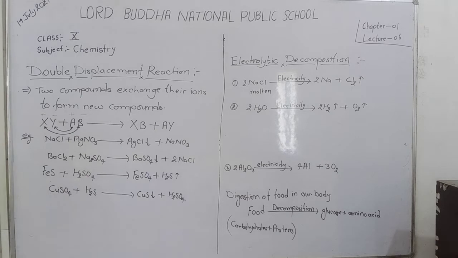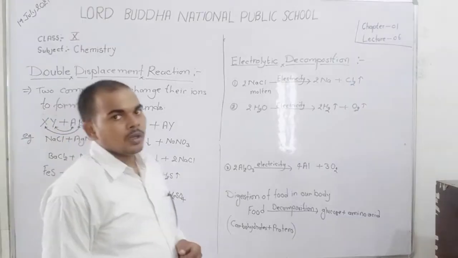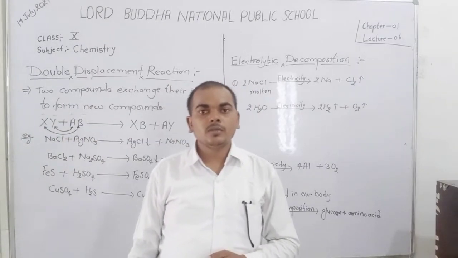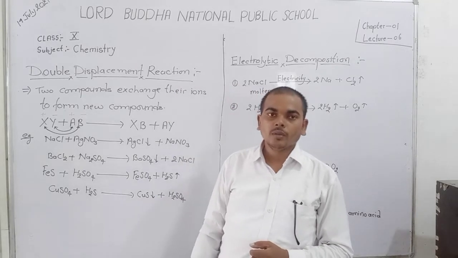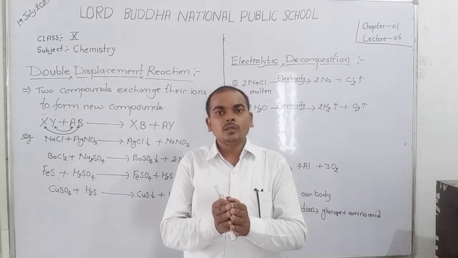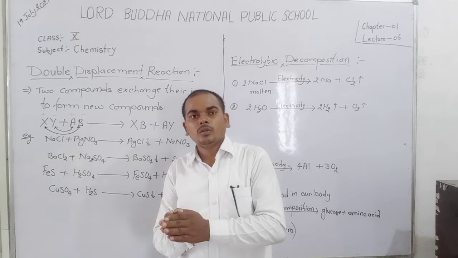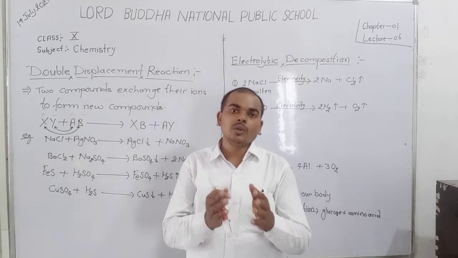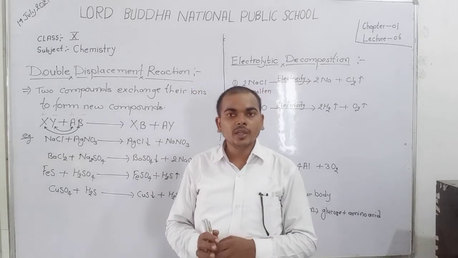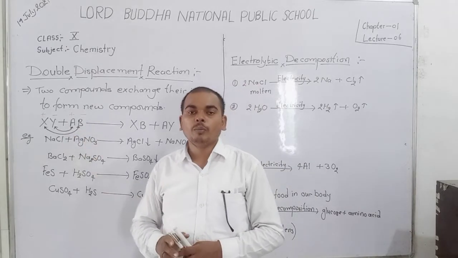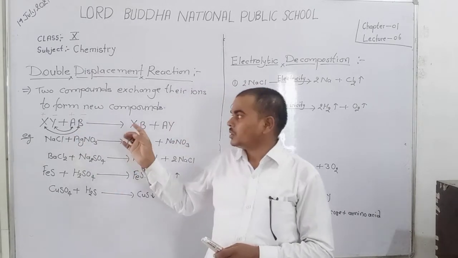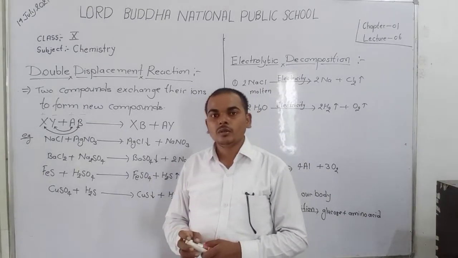In this reaction, in both compounds ions exchange, so it is known as double displacement reaction. If ions exchange by a single compound, then the reaction is known as single displacement. But here the ions exchange from both compounds, so this reaction is a double displacement reaction.